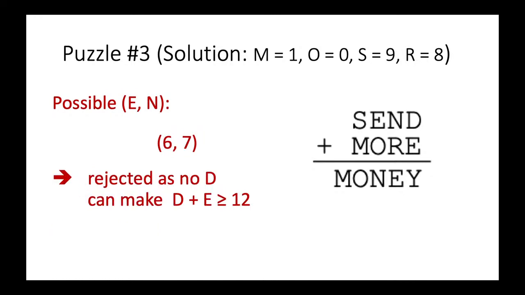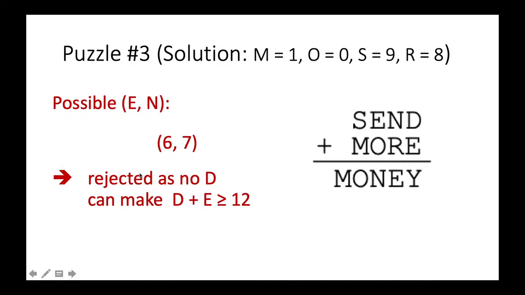On the other hand, how about the other case? When E is 6, N is 7. But then we need 6 plus something to be greater than or equal to 12. Now 7 is used up for N for this particular case. So there is no D that we can use so that D plus E is greater than or equal to 12. So in that case, it is also rejected.